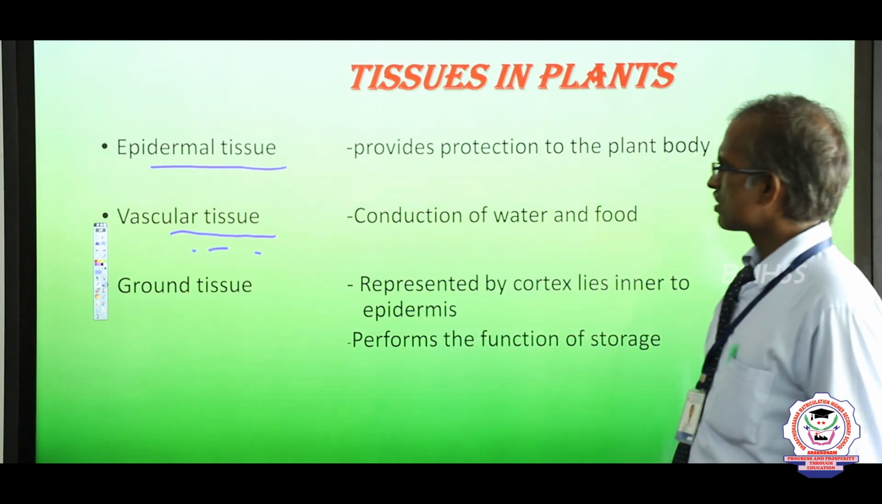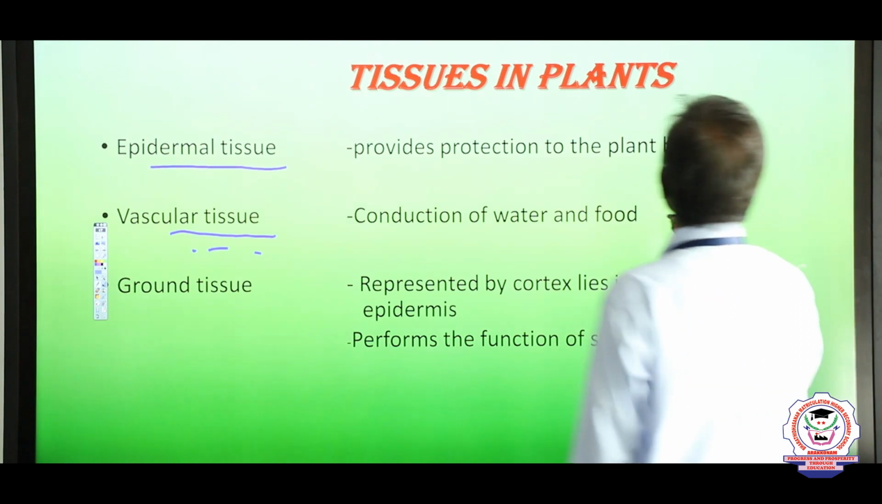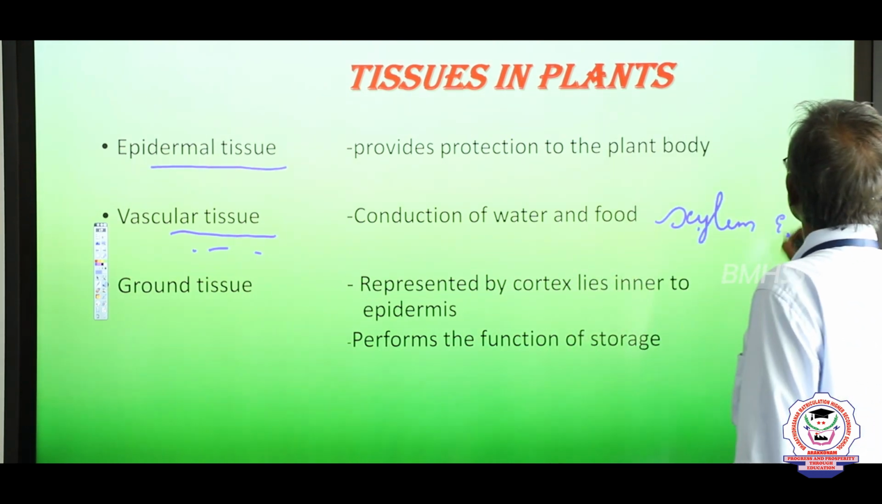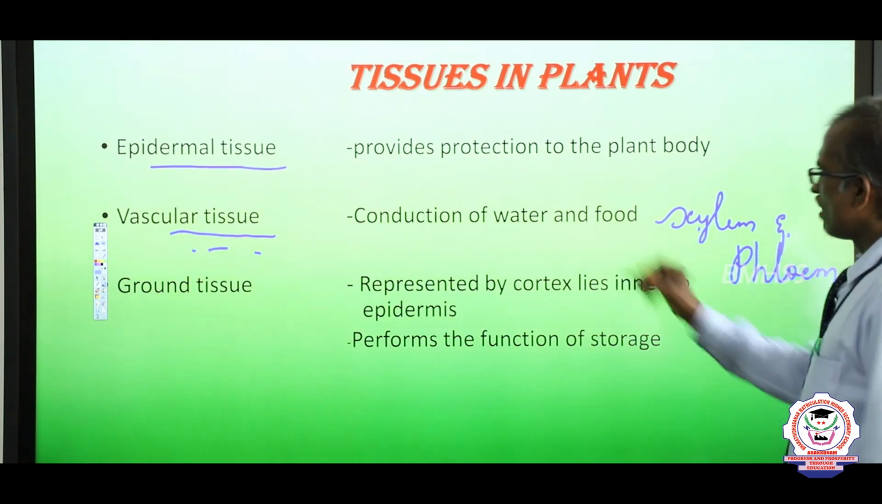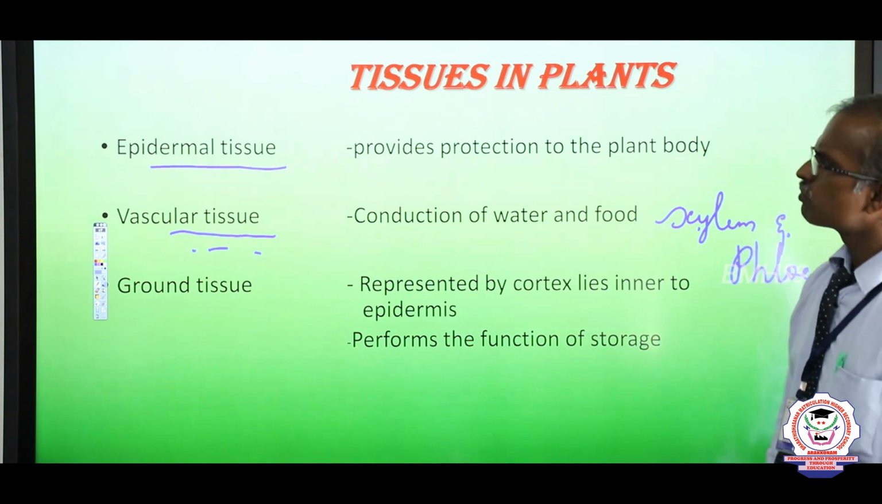Vascular tissue is a combination of two structures, namely xylem and phloem. Vascular tissue, or conductive tissue, helps in conduction of water and food material.